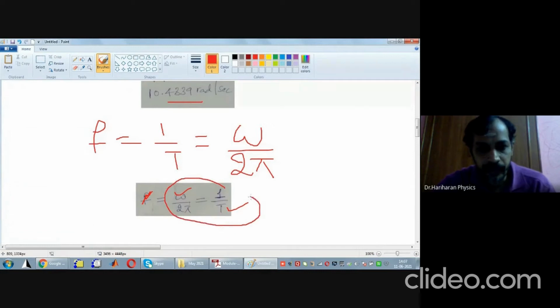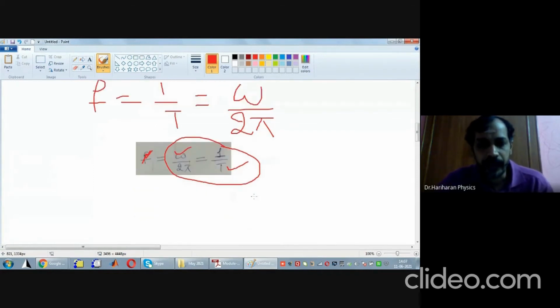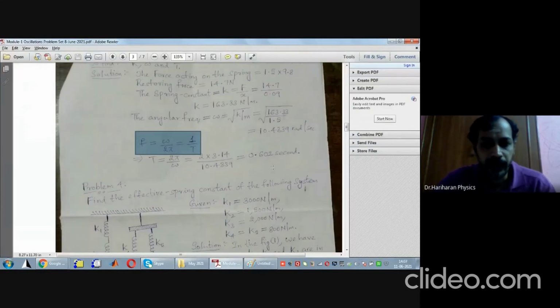If I have to find the time period, I simply take the reciprocal or rearrange the terms. Taking the reciprocal on both sides, T will be equal to 2 pi by omega.